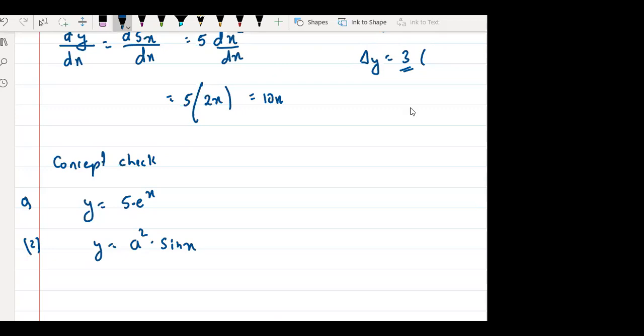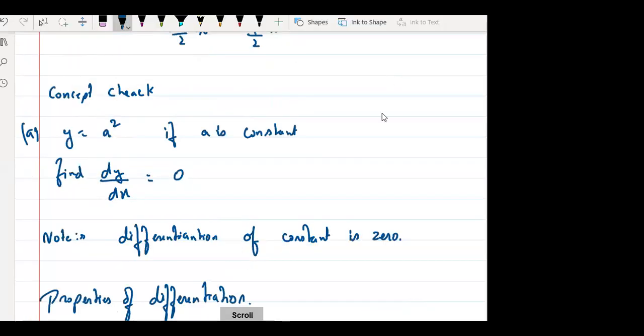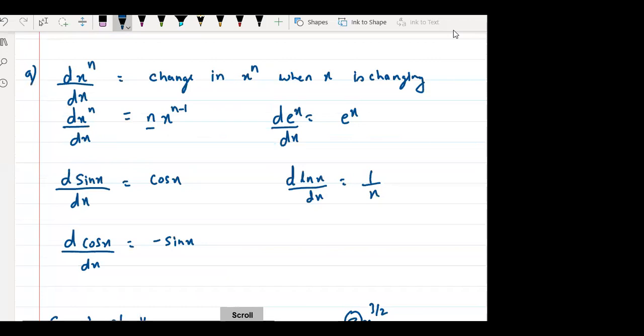Try to solve these questions step by step. Those who are not getting it because you don't remember the formula: what is the differentiation of e to power x? Tell me. It is e to power x. And what is the differentiation of sin x? Then I'll be using these formulas only.